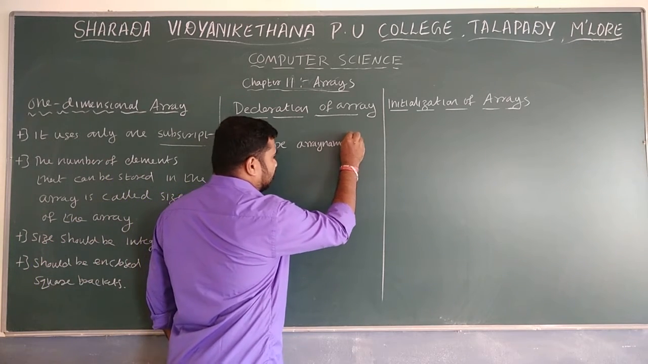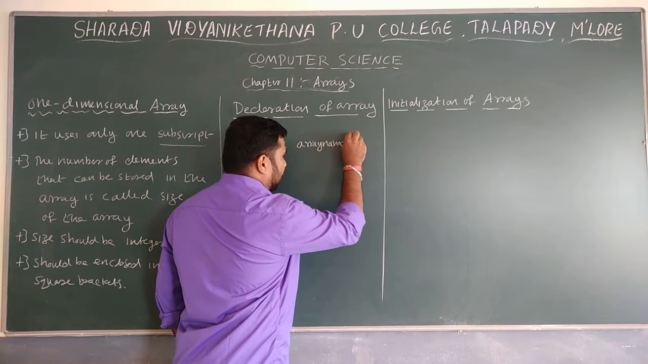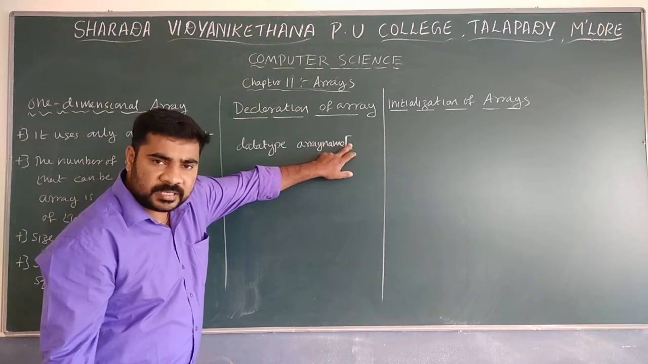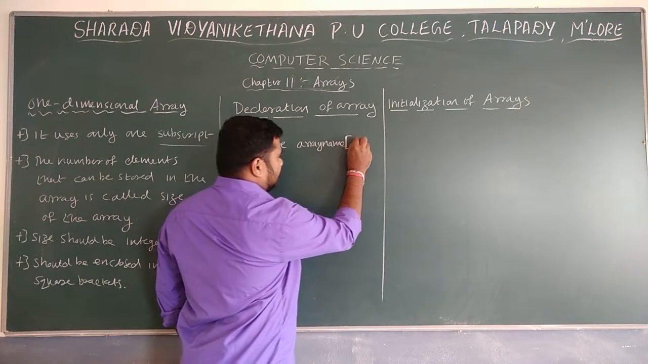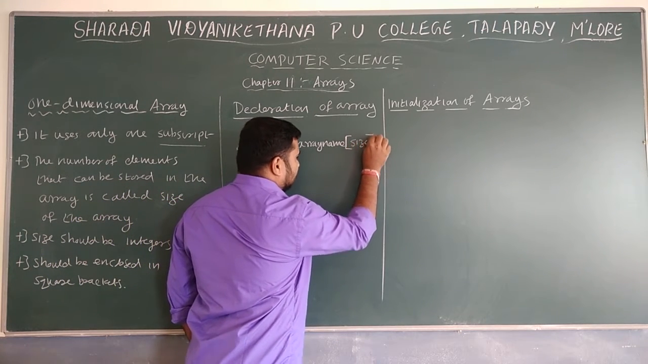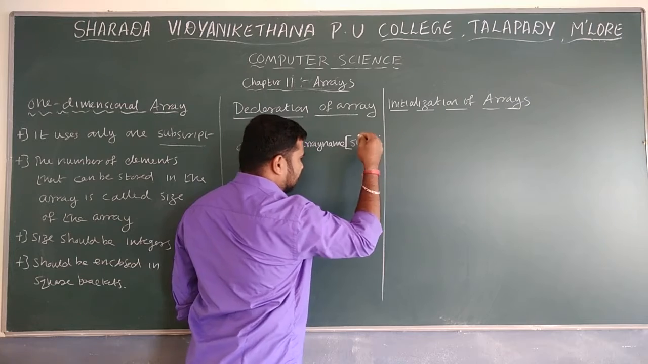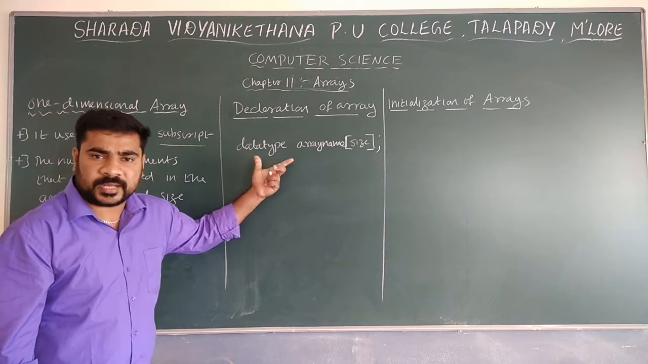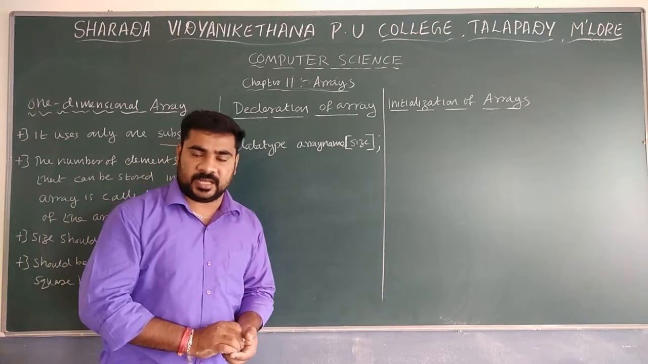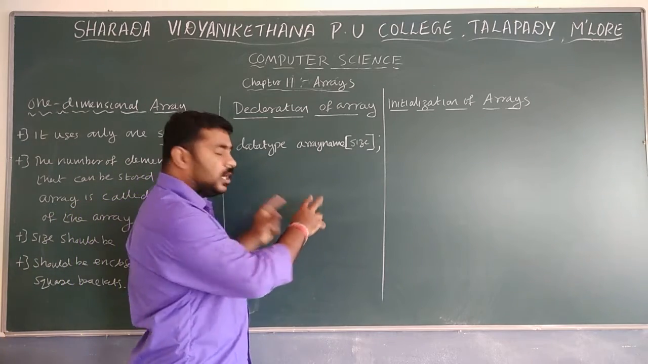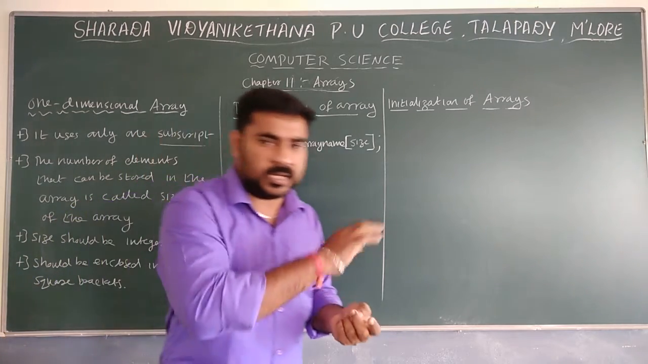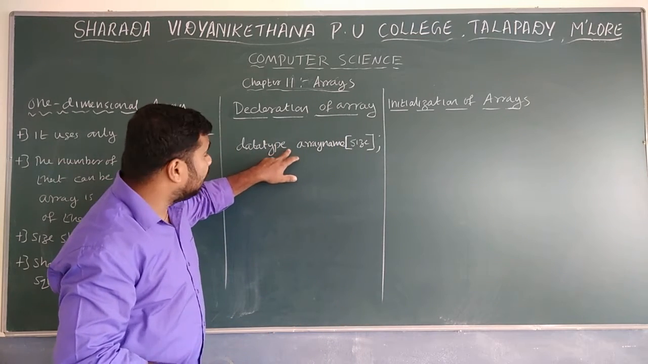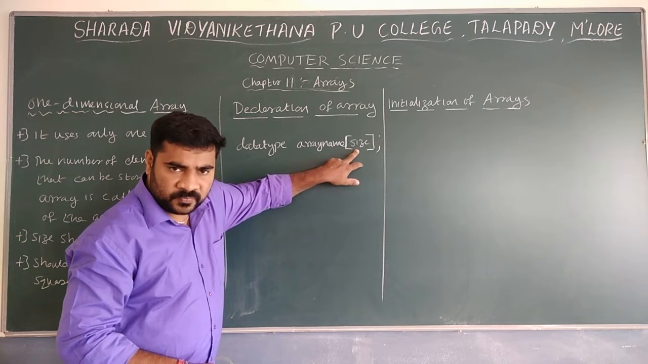Then you have to use the square bracket. Inside the square bracket, you have to use the size. Then close the square bracket, then semicolon. This is the syntax to declare a one-dimensional array. Remember, it is only for one-dimensional arrays; two-dimensional and multi-dimensional I will explain later. So first, one-dimensional: data type, space, array name, size.